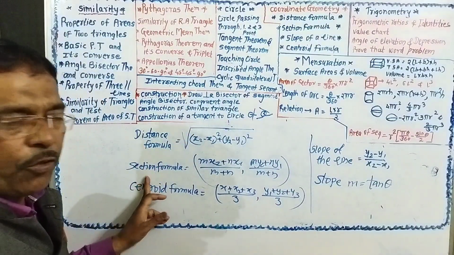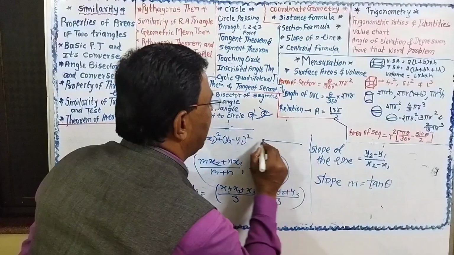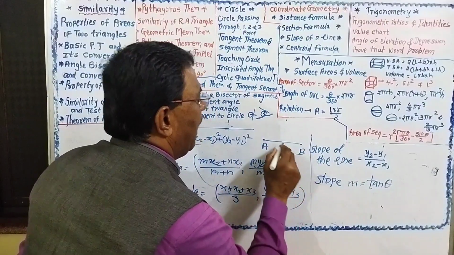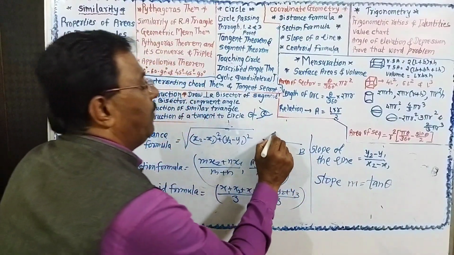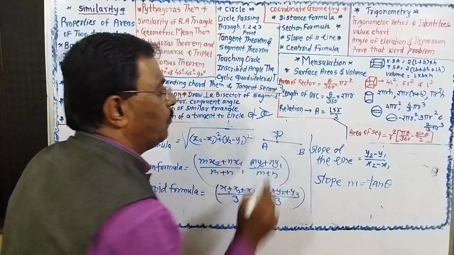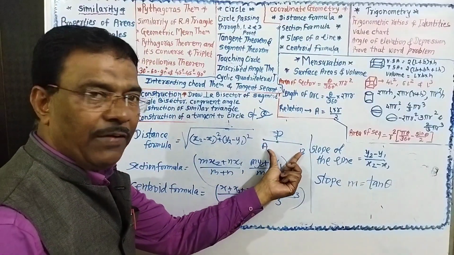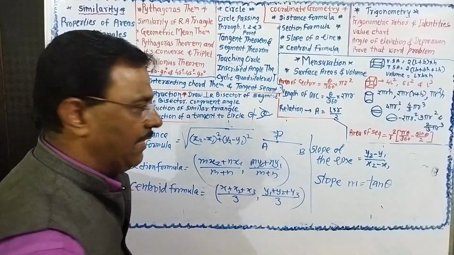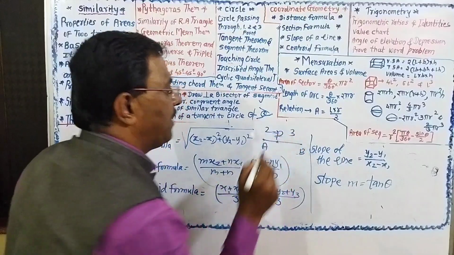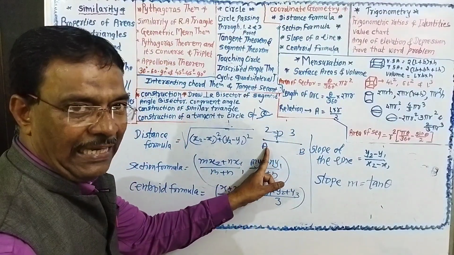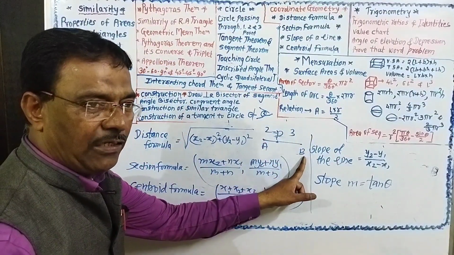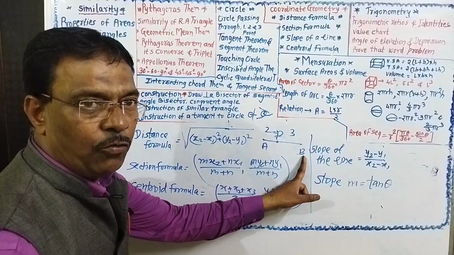Then the section formula. If this is the segment AB and P is the point which divides the segment AB in the ratio 2:3, the coordinate of A is (x1, y1) and the coordinate of B is (x2, y2).